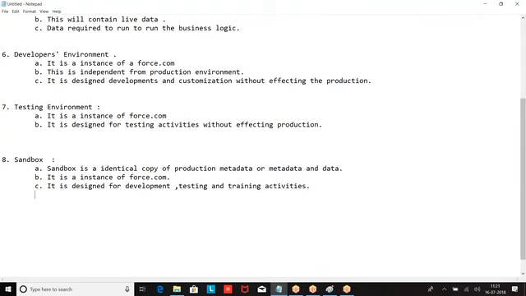Sandbox is an identical copy of production's metadata or metadata and data. It is an instance of force.com. It is designed for development, testing, and training activities.